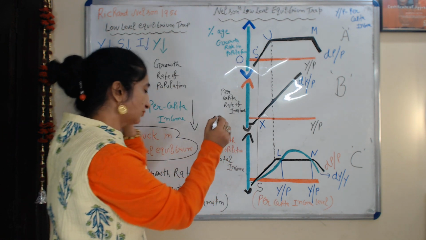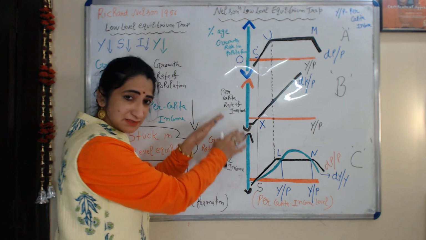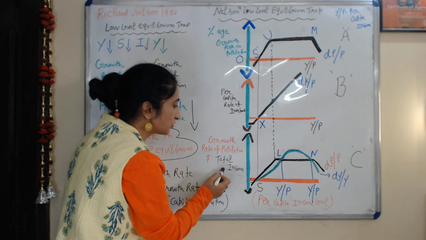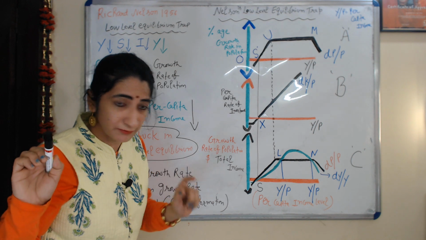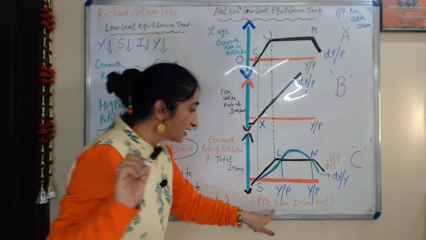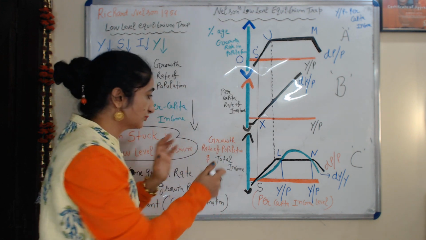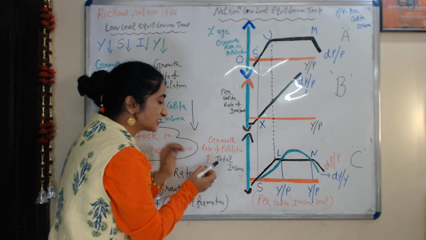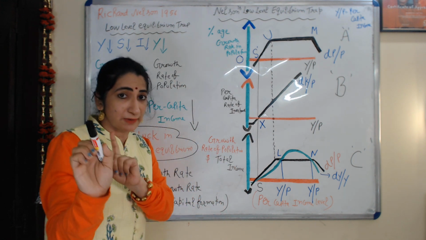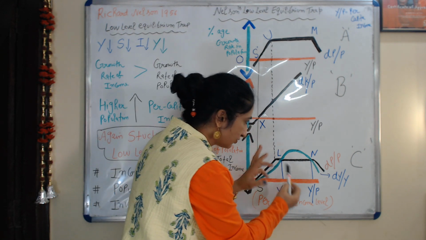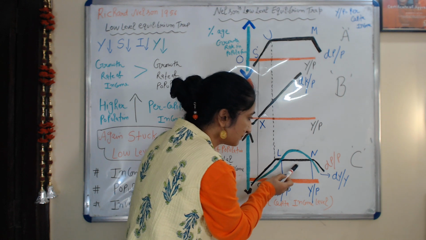On the y-axis, the vertical side, we take growth rate of population and growth rate of total income. Don't be confused. On the x-axis we take the level of per capita income, but on the y-axis we take growth rate of population and growth rate of total income, not per capita income. Now there are two curves, one green curve and one black curve.